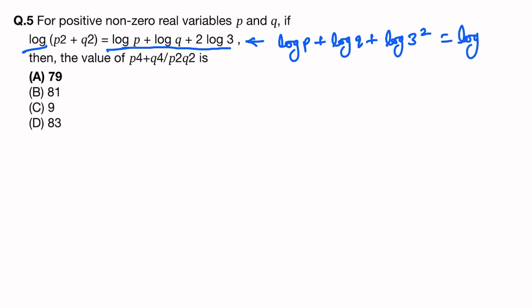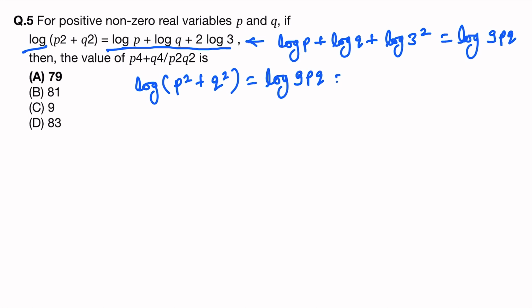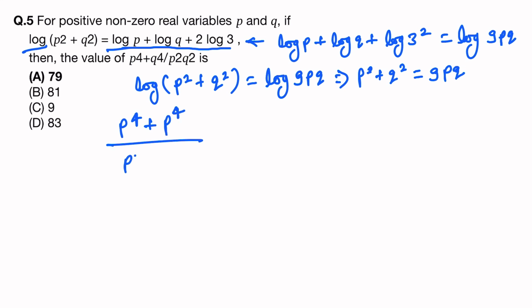If we write simply, 3 square equals 9, so it will be 9pq. So we can equate now: log of (p square plus q square) equals log 9pq. Then in that case, p square plus q square equals 9pq. Now we have to find the value of (p to the power 4 plus q to the power 4) divided by (p square plus q square).